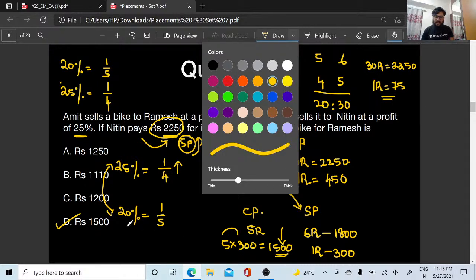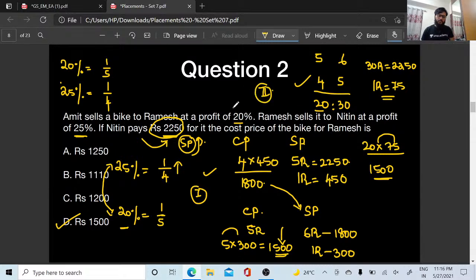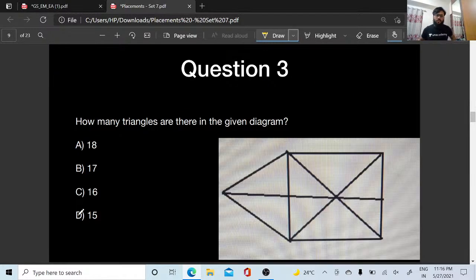I have to find out the value of 20R. So it is 20 into 75, which is nothing but 75 twos are 150, add a 0, 1500. So you can do it by both approaches. This is the first approach and this is the second approach. Both approaches will give you the right answer, option D. Let's move on to the next question.